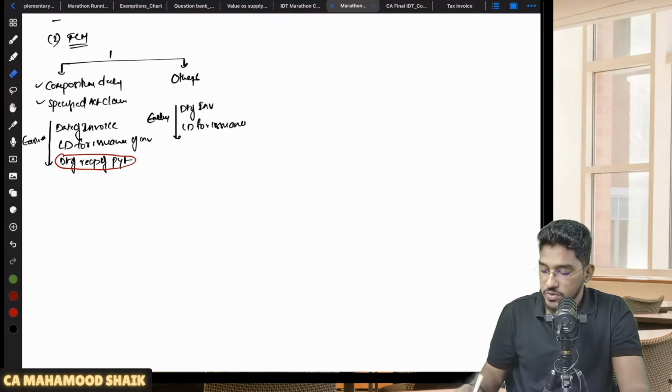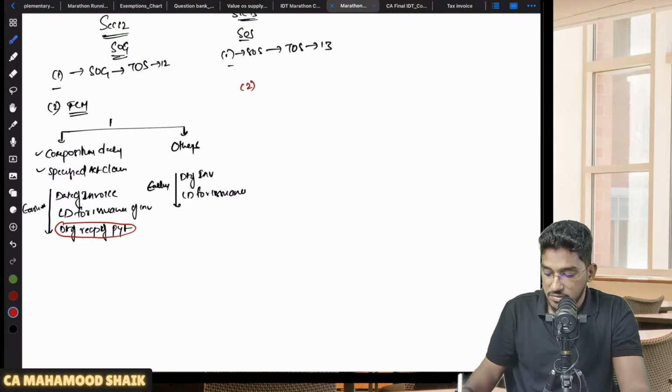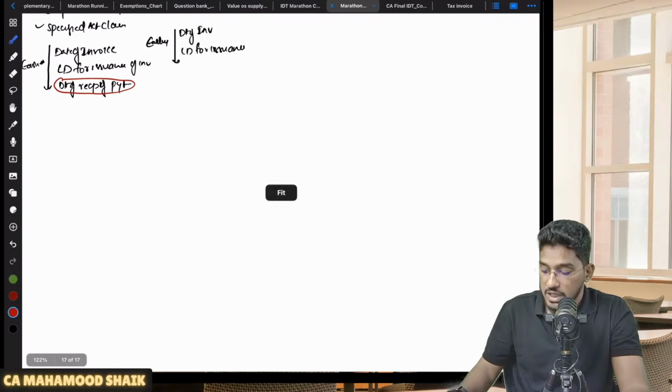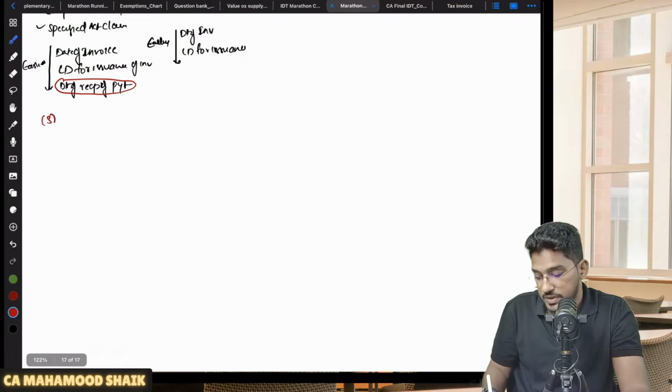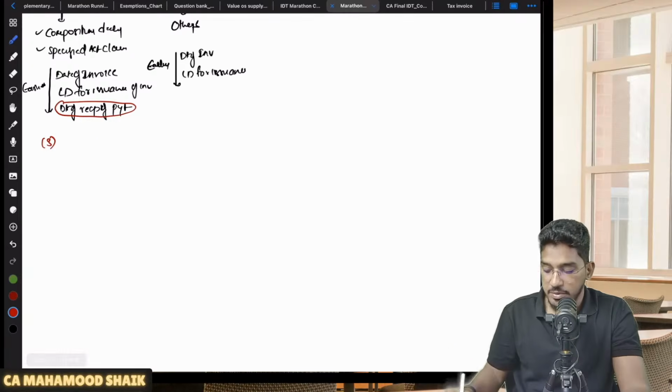Understood. So this is what is there regarding 13 subsection 2. We have covered the time of supply in case of forward charge mechanism for supply of goods. We have also covered the time of supply in case of supply of services under forward charge mechanism. Clear everybody till here? Next. Now let us come to subsection 3. Wherever necessary, there only I will draw the charts. The remaining I will try to read from the material.